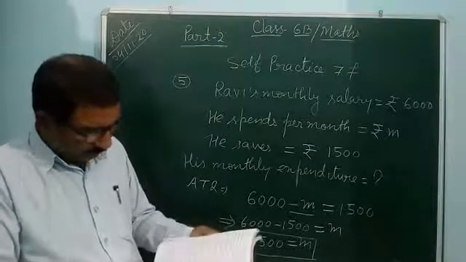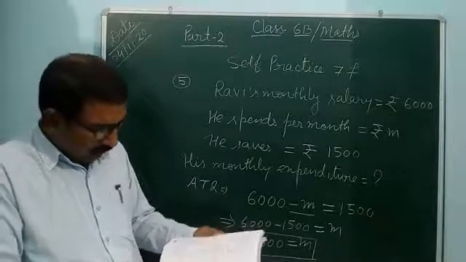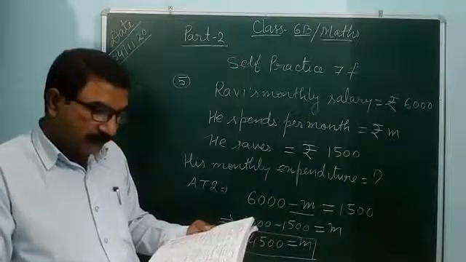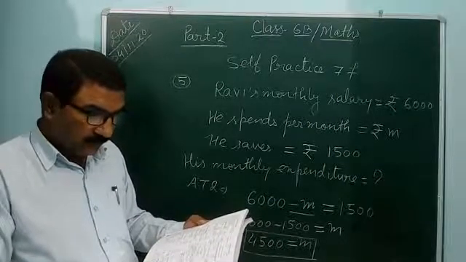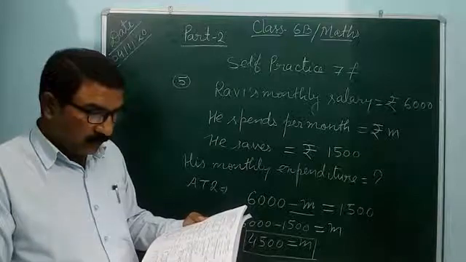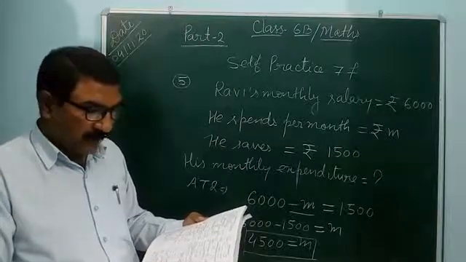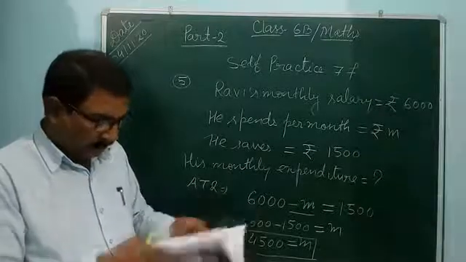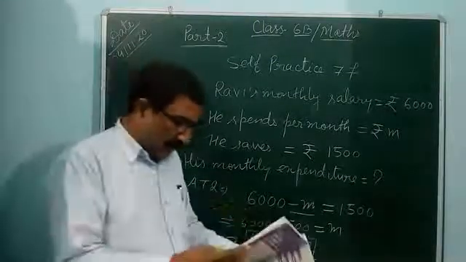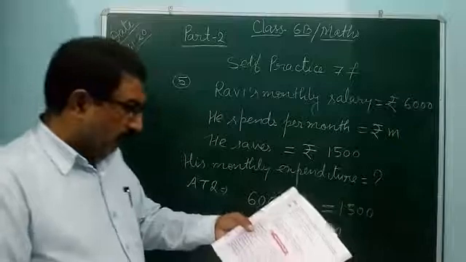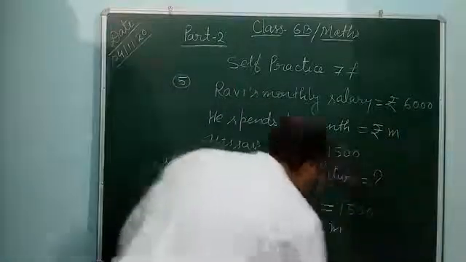7F, it is given, 4,500. Okay. After that, last question. Question number 6, you see.